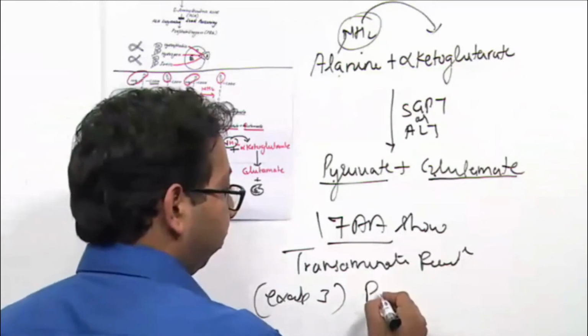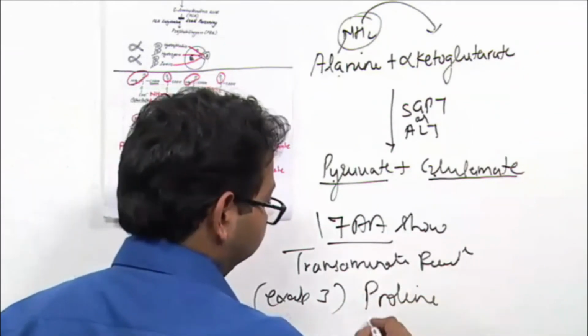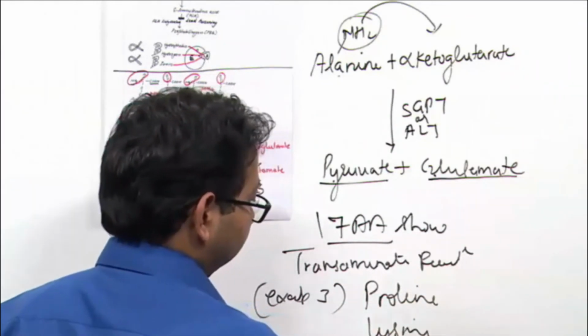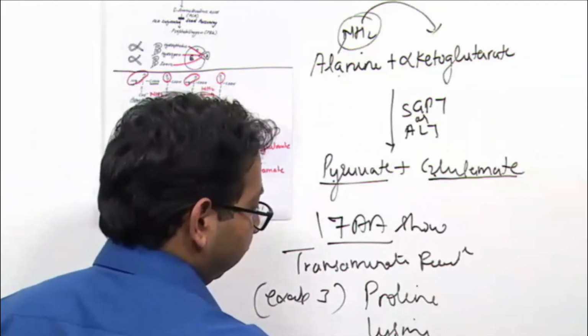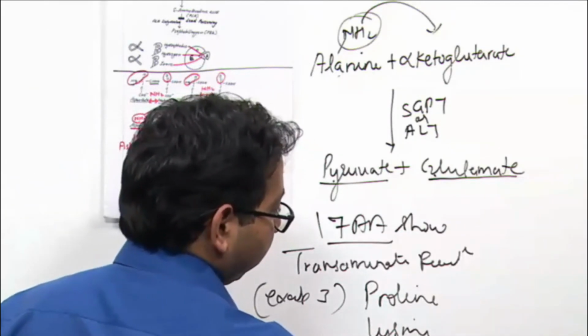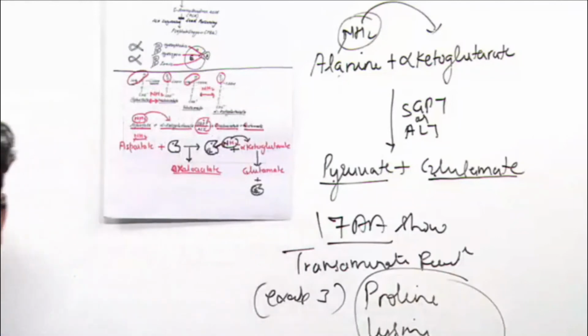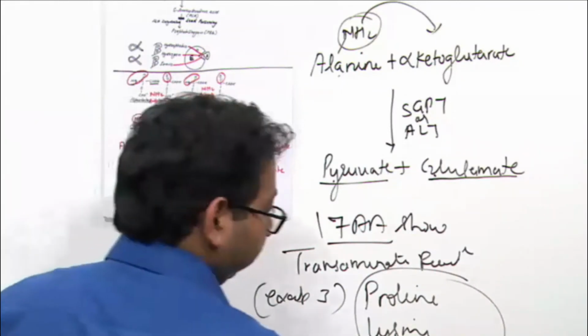Those are proline, lysine and threonine.